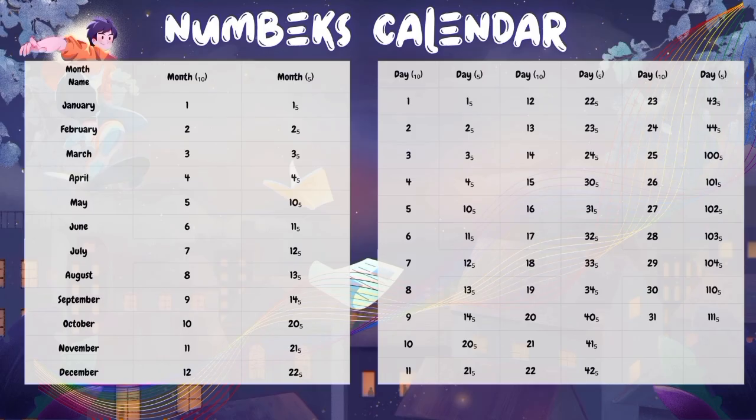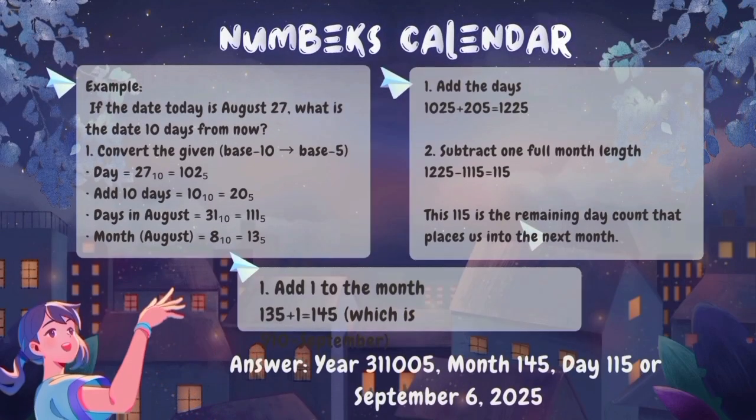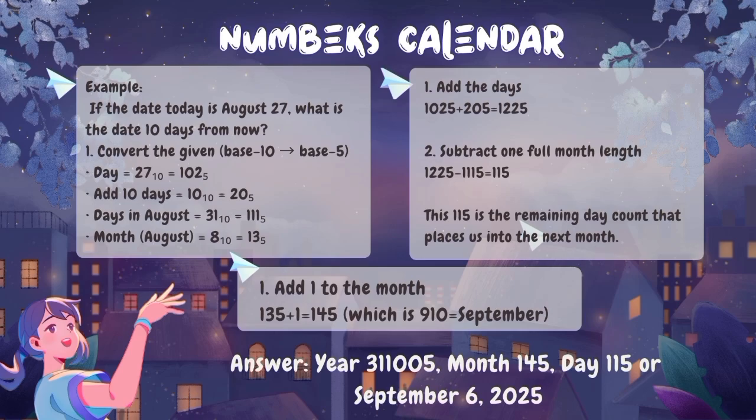So to understand how the calendar works, let's walk through a date calculation. Suppose we want to find the date 10 days after August 27, 2025. The first thing that we need is to convert 27 from base 10 to base 5. So 27 becomes 102, or Lumo Nava Kora. Then add 10, which gives us 37 in base 10, which converts to 122, or Lumo Kora Kora.